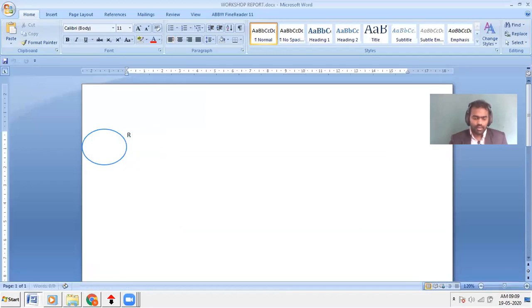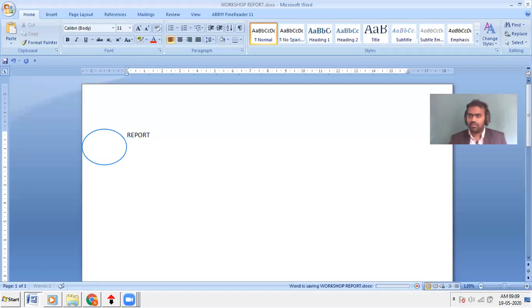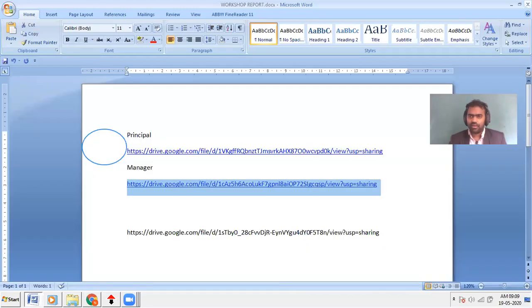I'll add a report. One line I added, and I just saved it. Control S I am clicking. Okay, saved, and I just closed it. Immediately you can see what's happening with that icon.